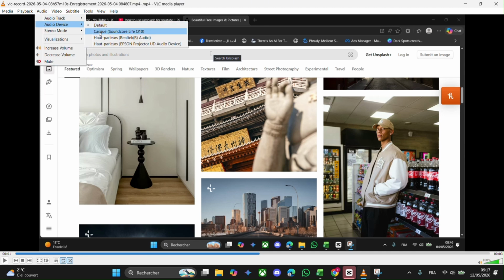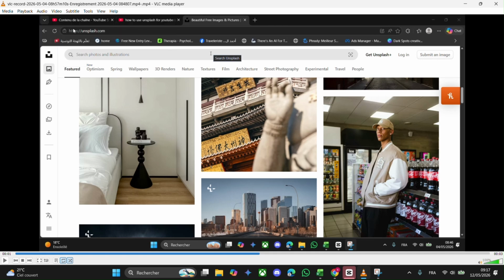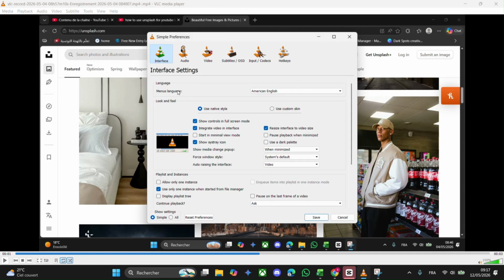So choose your default audio device here. For example, for me it's this. You tick audio, and you can head over to settings here. Head over to Tools here and click on Preferences.